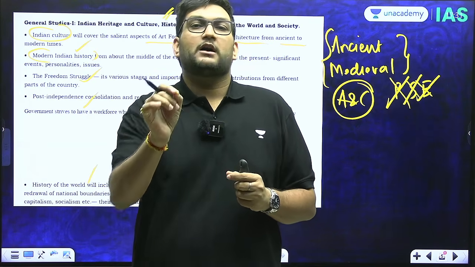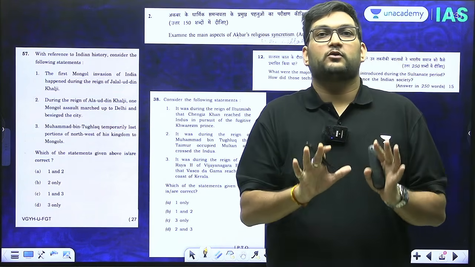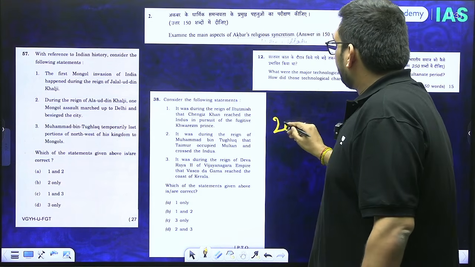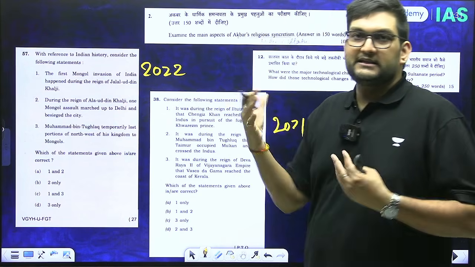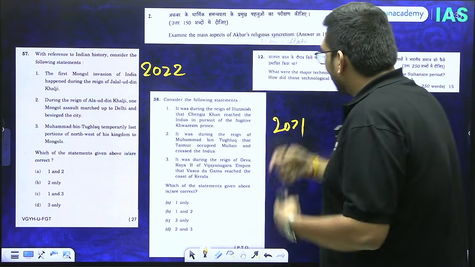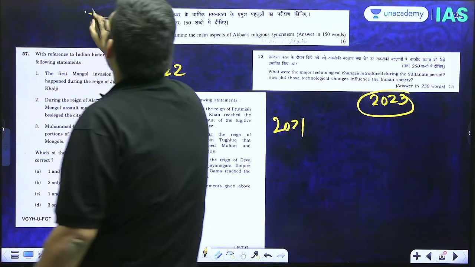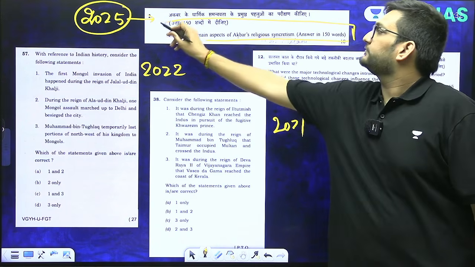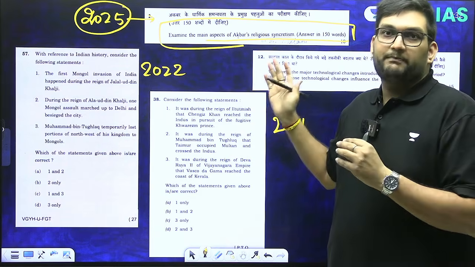Now, NCERT has been rationalized and changed multiple times. But before I talk about that, I want to establish one thing to you, which is that UPSC is asking questions out of medieval India for sure, be it the 2021 reference, prelims, Delhi Sultanate, be it 2022 reference, again Delhi Sultanate, Mongol invasion, be it 2023 mains question out of science and technology of the Sultanate period. 2024 is a year where there was no question out of medieval India, but now this year's mains has asked a direct question out of Akbar's religious policy, which is what are the main aspects of Akbar's religious policy. So be it the past 5 to 6 years,